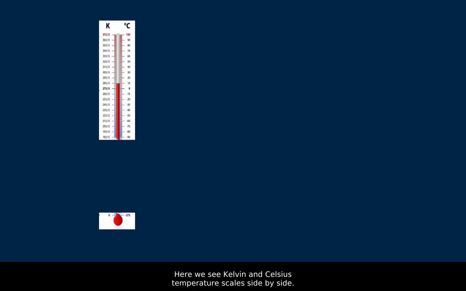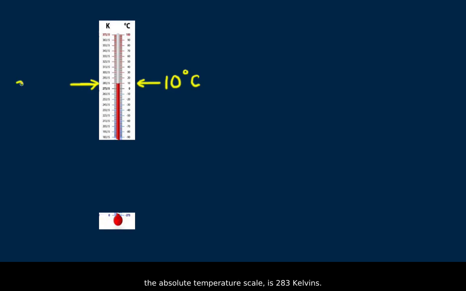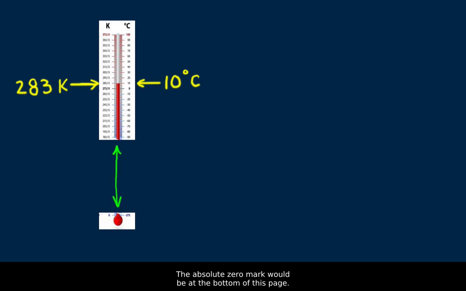Here we see Kelvin and Celsius temperature scales side by side. The Celsius temperature is 10 degrees, which on the Kelvin scale, the absolute temperature scale, is 283 kelvins. 10 degrees Celsius is the same as 283 kelvins. We say kelvins rather than degrees for the absolute scale. The absolute zero mark would be at the bottom of this page.